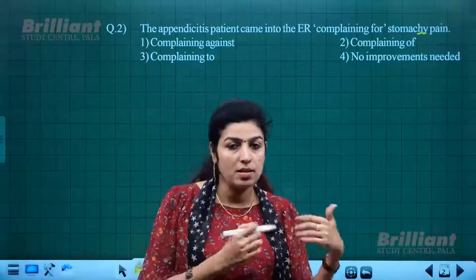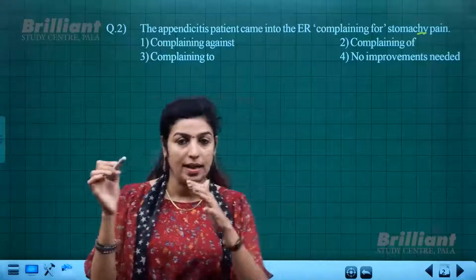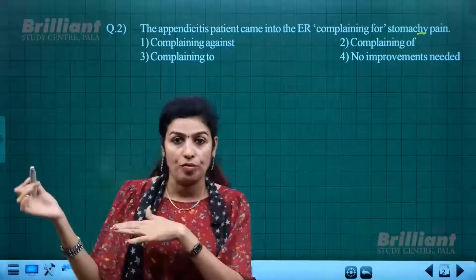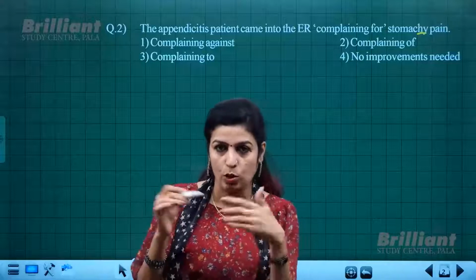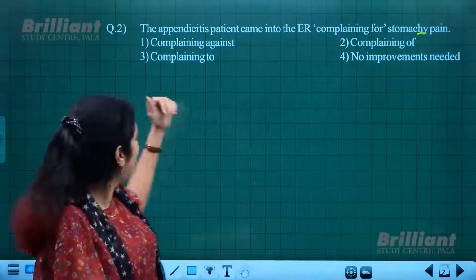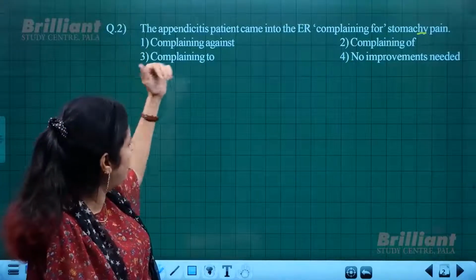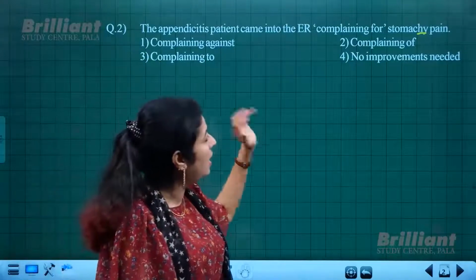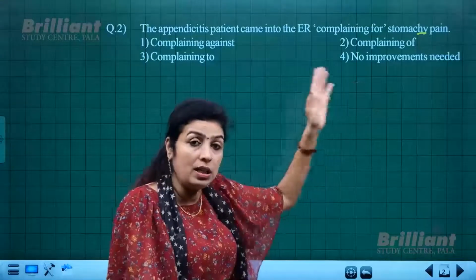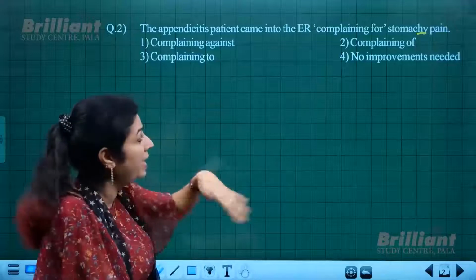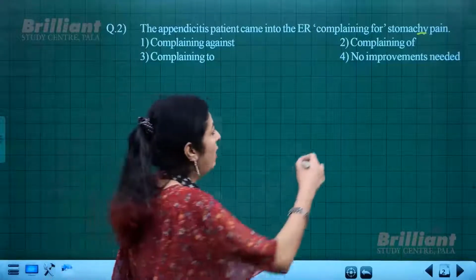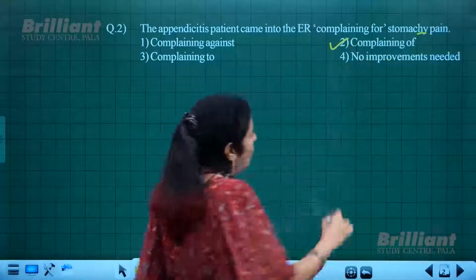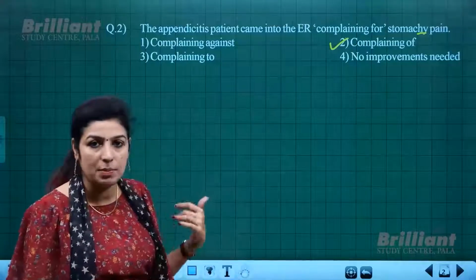Okay. So in the previous exam also you had that "complain of" usage required for one of the questions. I hope you remember that. So here the appendicitis patient came into the ER complaining of. Here complaining of means complaining about, that is the meaning. So to get that meaning, you have to choose the second option to make it a sensible sentence.